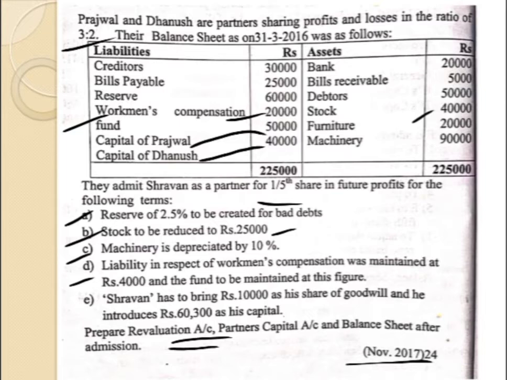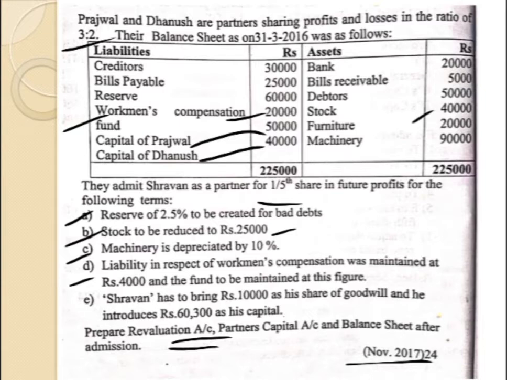Okay, so which means that if the workmen or the workers met with an accident at the time of discharging their duties, they should be given some compensation. To give such compensation, they have maintained a fund at rupees 20,000. But at the time of revaluation, they have come to know that there is a liability with regard to or in respect of this fund only to the extent of 4,000, and the partners have decided to maintain the fund only to the extent of 4,000. So there is an excess fund of 16,000 which should be distributed between the old partners in the old profit sharing ratio.